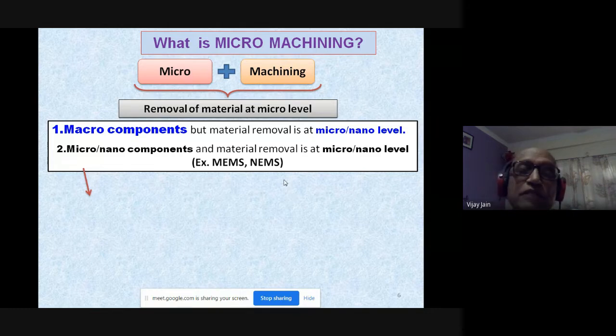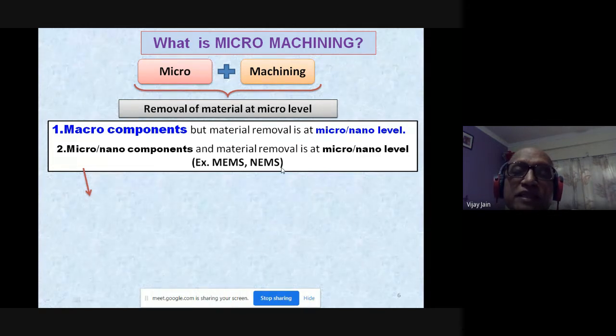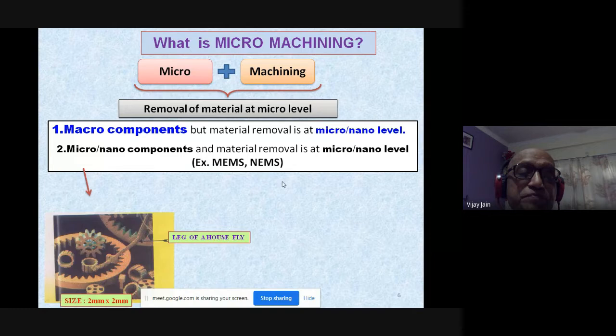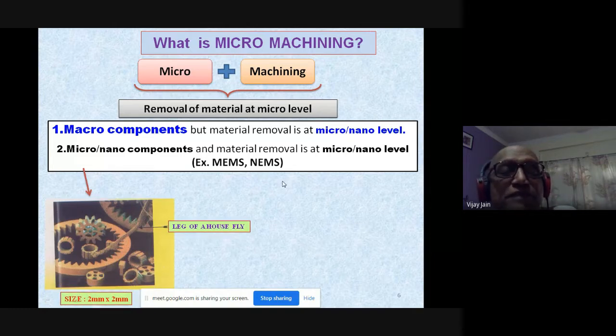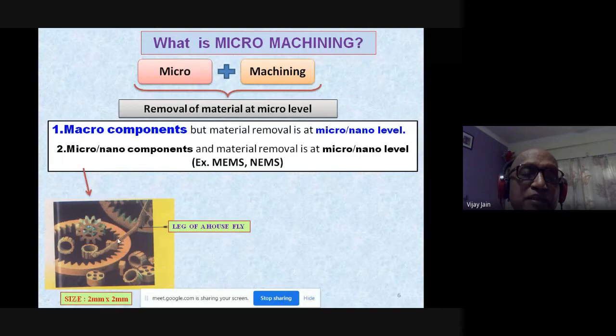For example, you have devices like MEMS, micro electromechanical systems, NEMS, nano electromechanical systems, and so on. You can see this figure over here. This has a 2 millimeter by 2 millimeter screen, which has so many miniature components, and this is the leg of a housefly. So you can imagine the size of these components, and all of them are real life products. Now you can see the level at which the material must have been removed, and all this is under micro nano machining.